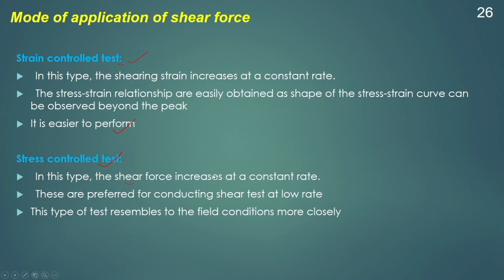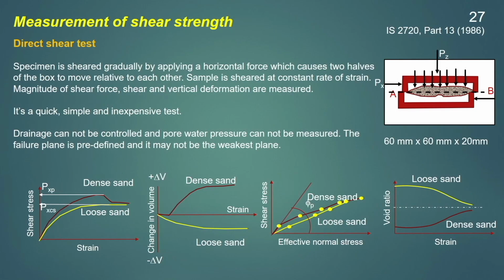In the stress control test, the shear force will be increased at a constant rate, and this rate of increase in the shear force will be kept constant throughout the test. These are preferred for conducting shear tests at a low rate, and this also quite resembles the field condition. So, the test which we can do in the laboratory can either be a strain control test or a stress controlled test. Now, based on the test, we can determine the shear strength by using a direct shear test.